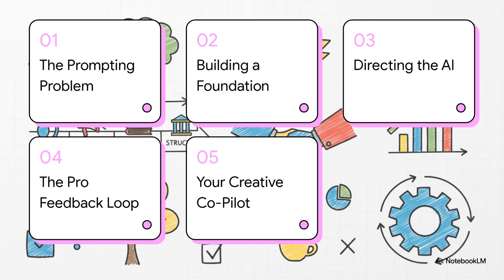So here's our game plan. First, we're going to nail down what the real problem is with most prompts. Then, we'll build a solid foundation with 3 rules you just can't skip. After that, we'll get into the fun stuff: directing the AI's performance, creating a pro-level feedback loop, and finally, turning this thing into your personal creative co-pilot.